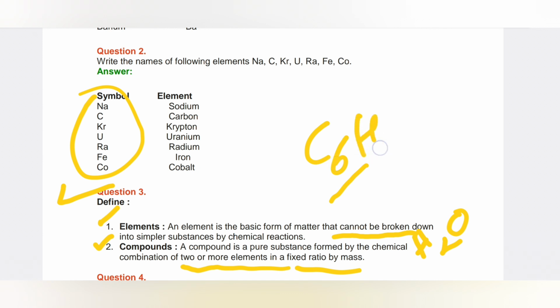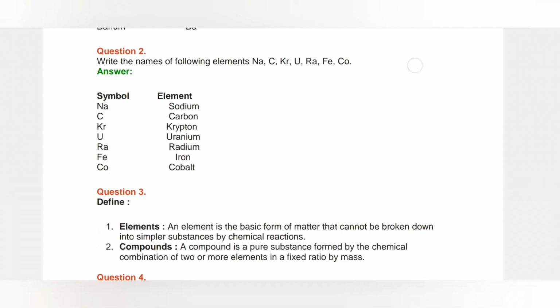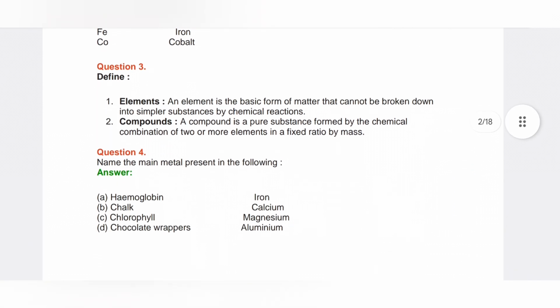Glucose is C6H12O6, fructose is C6H12O6, and NaCl is the common salt. Such types of examples are called compounds.